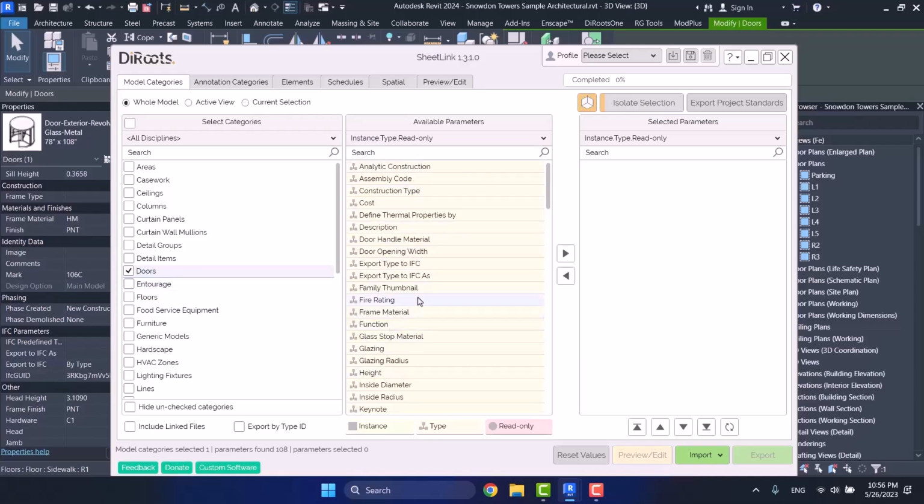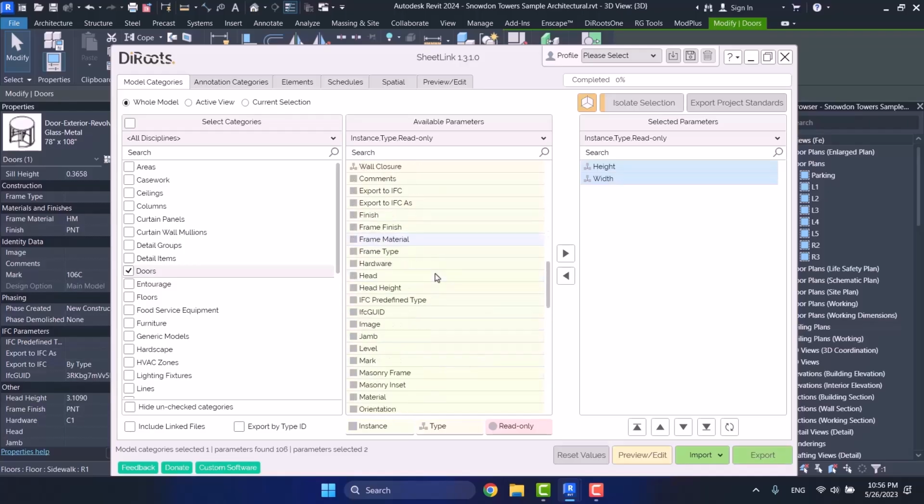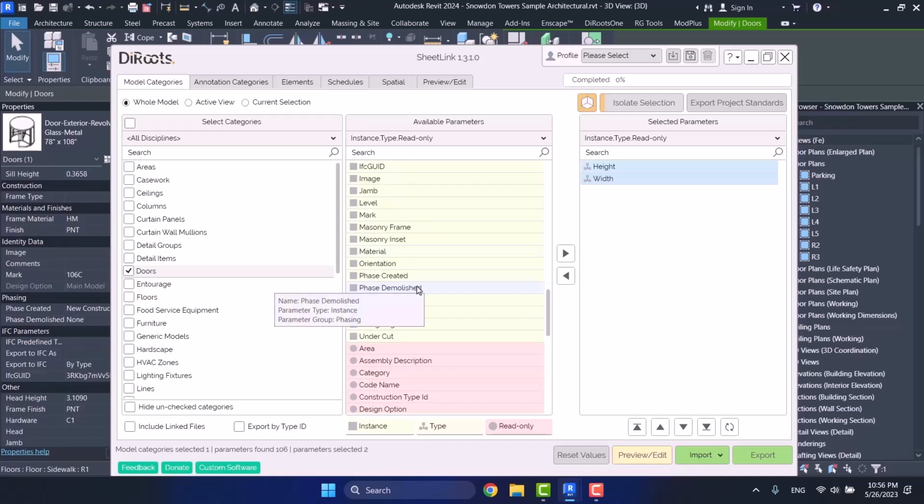Now what I want to select from the parameters related to my doors, for example, in type properties, I want to see the height and the width, and from instance parameters I want sill height. If you also agree, I choose a read-only parameter as well so that we can analyze it further. So I select assembly description as well.